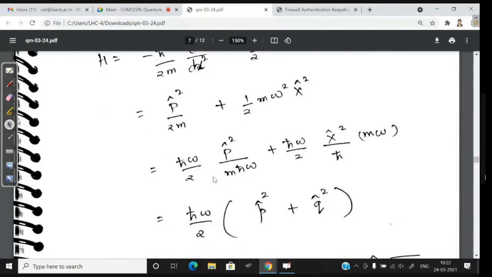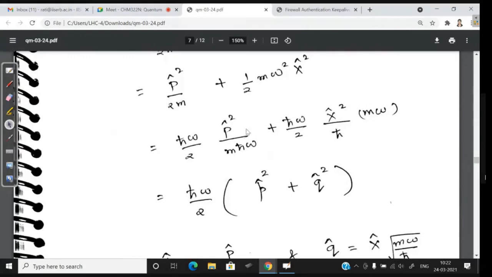I'm just going to do some algebra here to simplify the problem, so that we can get some common term outside, and this can be written as p square plus q square. Small p square is capital P square by m h cross omega, and small q square is capital X square into m omega by h cross.